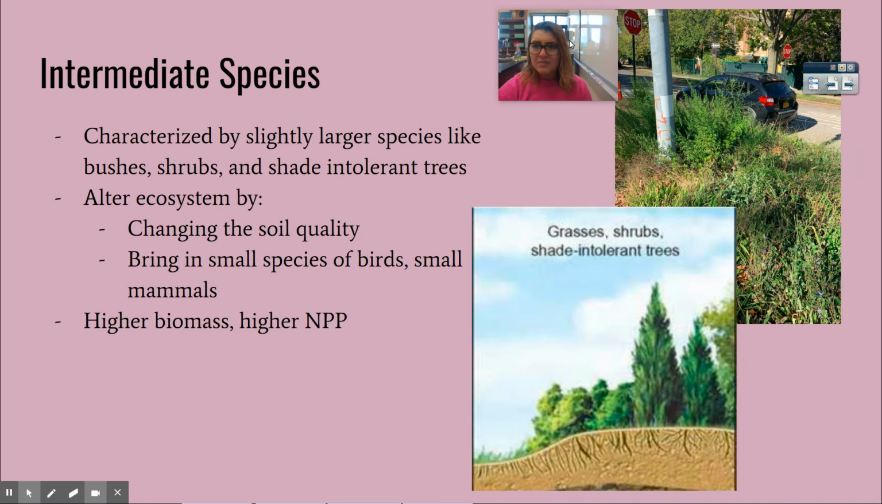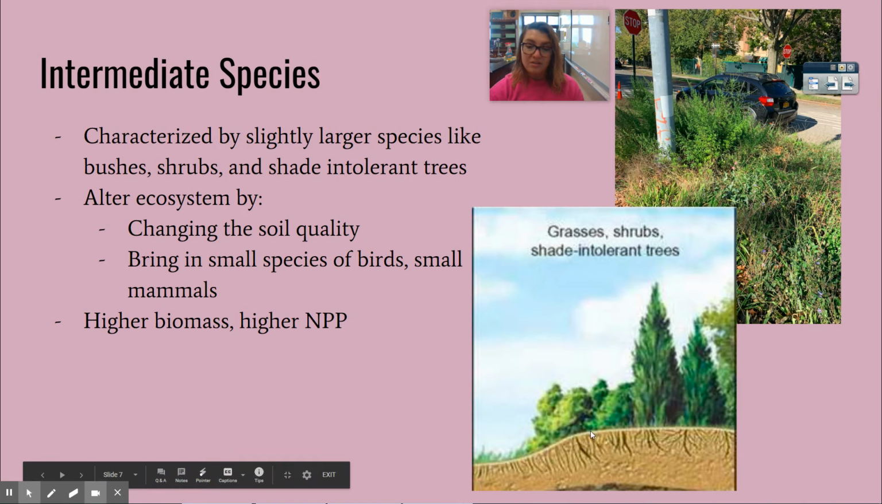All right, intermediate species. These are characterized by slightly larger species like bushes, shrubs, and shade-intolerant trees. Again, these trees are going to alter the soil quality and set up for the climax community. They're going to bring in small species of birds as well as some small mammals. Higher biomass here, we have different types of plants, and we're starting to get in birds and mammals. We also have higher net primary productivity because a lot of the grasses are still around, but now we have trees.